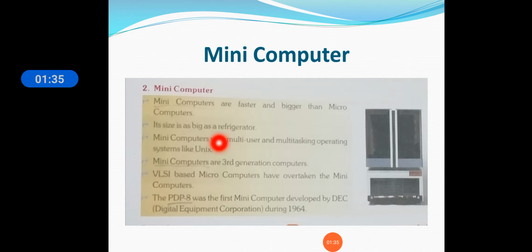Okay, mini computers are third generation computers. VLSI based microcomputers have overtaken the mini computers. The PDP-8 was the first mini computer developed by DEC, that is Digital Equipment Corporation, during 1964. So this was what we have learned in the previous lecture on microcomputer and mini computer.